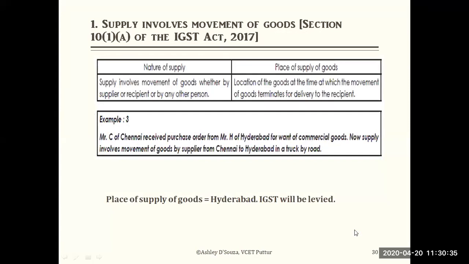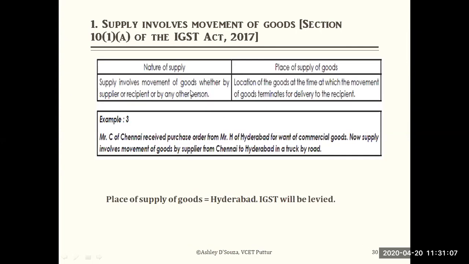Let's discuss the first one. Please remember, this relates to the supply of goods. Here supply involves movement of goods, section 10, subsection 1, clause A. You could look at the nature of supply: supply involves movement of goods, whether by a supplier or the recipient or by any other person.